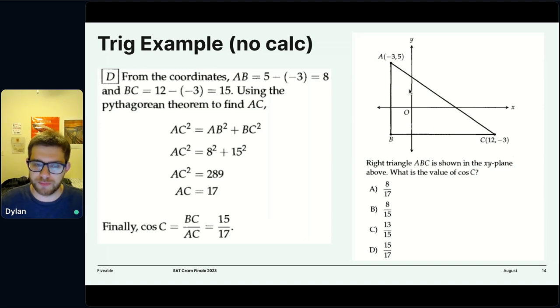Actually, we can figure out the whole right triangle by using the Pythagorean theorem. We figure out AB and BC by just subtracting numbers, because they're horizontal and vertical lines, so their lengths are kind of trivial. And then the hypotenuse we find via the Pythagorean theorem to be 17. And then we're able to quickly take the ratio of BC, which is going to be 12 plus 3, 15, over 17, as we figured out. And that gives us our answer of D, 15 over 17.